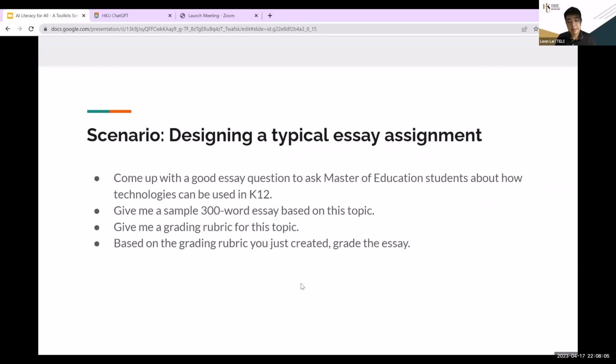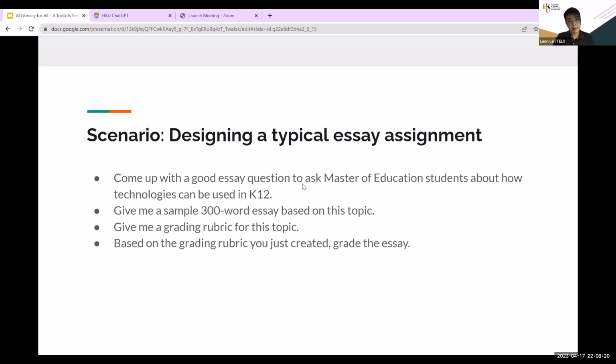Okay, another scenario. I'm a part-time teacher, so I may want to think of asking students to write some essay questions. So this is a typical essay assignment.